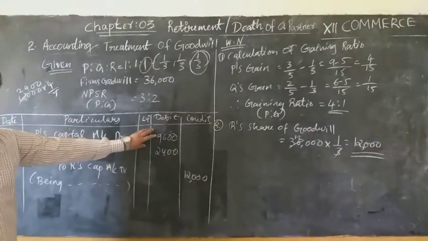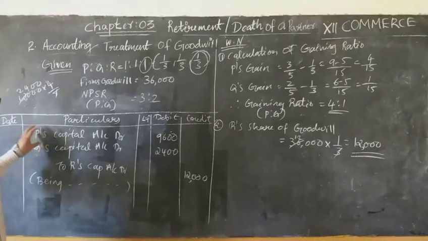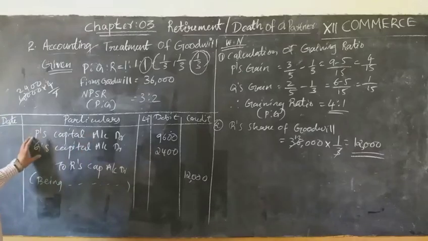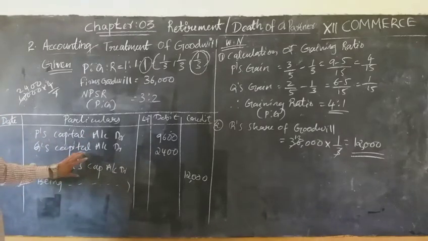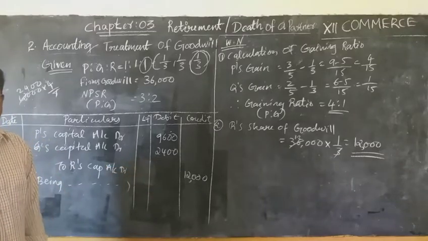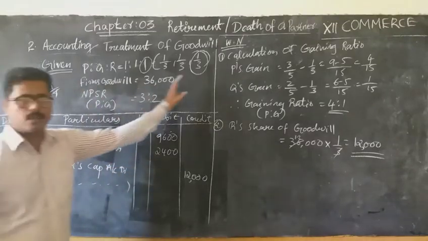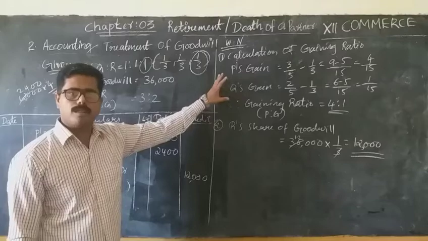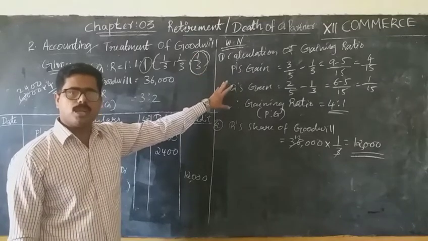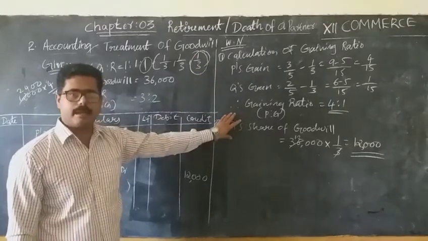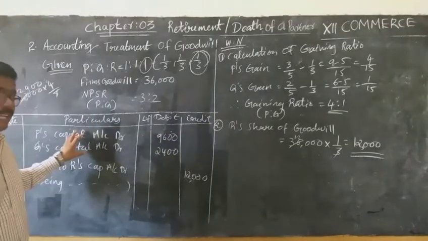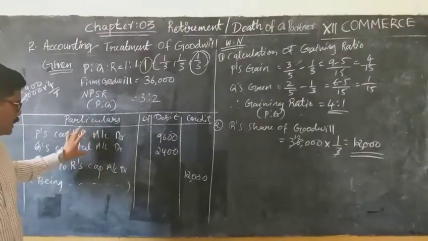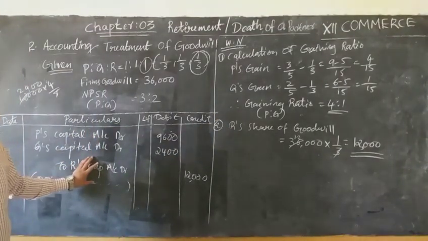Understand? So 9,600 will be paid by P and 2,400 will be paid by Q, to compensate R. So total 12,000 rupees. First we calculated the gaining ratio, because with the help of the gaining ratio only we can compensate the retiring partner. So the journal entry is gaining partners' capital account debit to retiring partner's capital account.